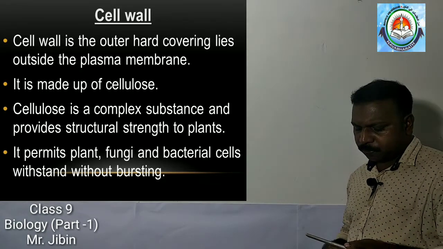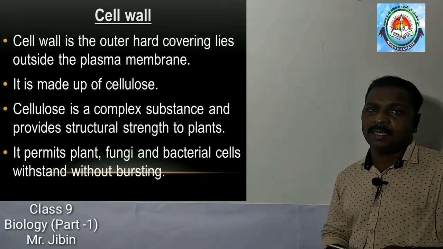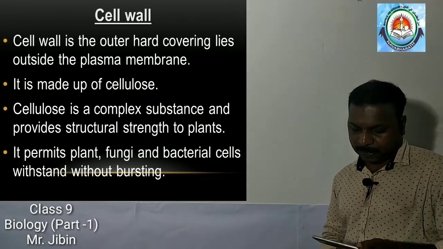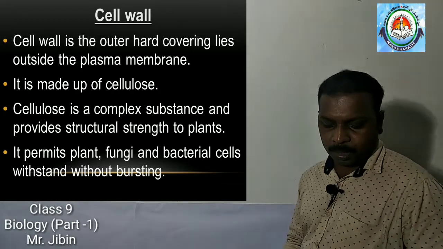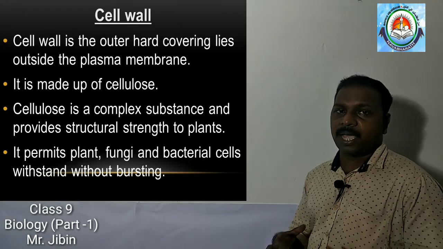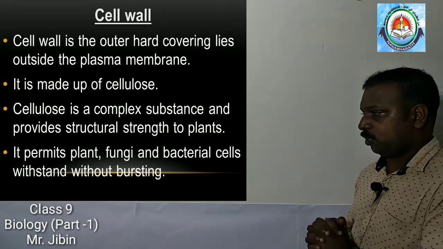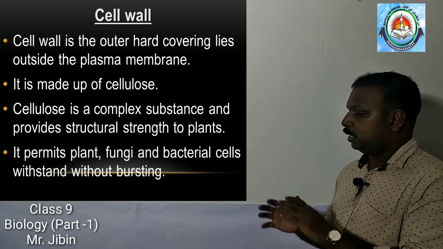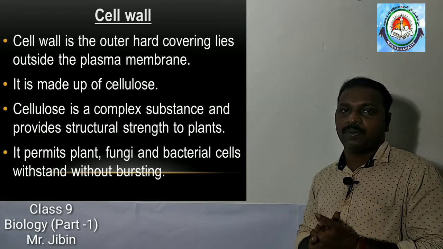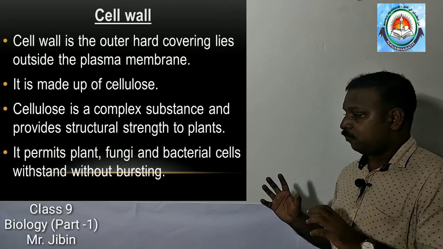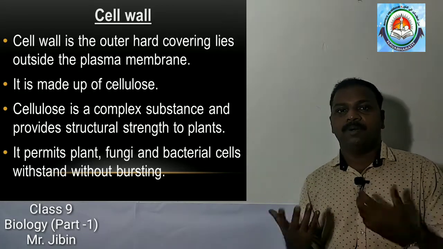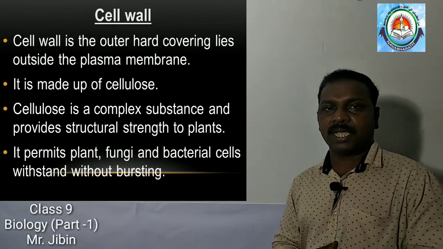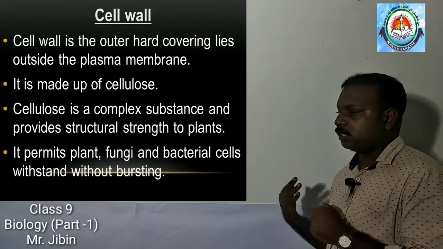Cellulose provides structural strength, so the cell wall can provide mechanical support to the cell, and it permits some organisms like fungi or bacterial cells to withstand without bursting. Their existence depends on this cell wall, because if there is no cell wall, all the cell contents may come out of the cell. Such bursting can be prevented because of the cell wall.